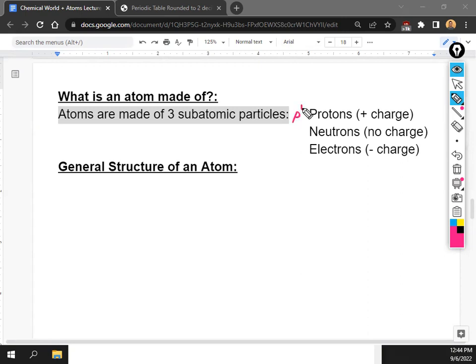So proton, the symbol is a P with a plus sign on the top right. Neutrons is an N with a 0 on the top right. And then electrons are an E with a minus sign on the top right. Whenever we talk about these things in class, or you need to write down their names, you can always put P plus, N0, and E minus, and I'll know what you're talking about. You don't need to write the full name down.